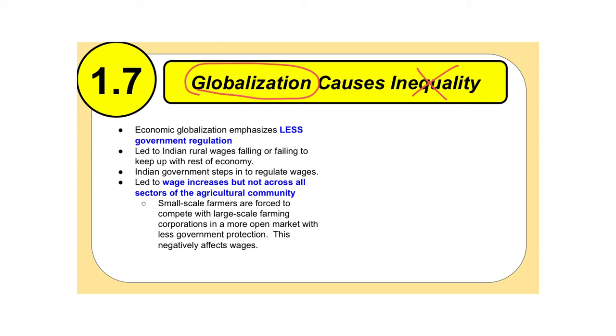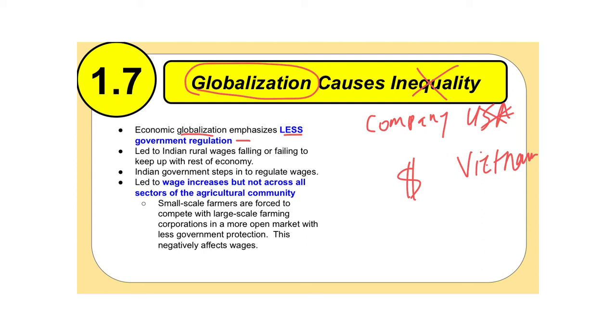Now, if you remember in the previous lessons, we were talking about how economic globalization emphasizes less government regulation. Because you got to remember, if I'm a company and I live in the United States and it's heavily regulating, then I just leave my country and go to another country. Like I said, I'll go to Vietnam, and I can pollute as much as I want because Vietnam will allow me to do so. So economic globalization emphasizes less government regulation because Vietnam is less likely to increase it, because they want my money and they want me to build a company or a factory there.